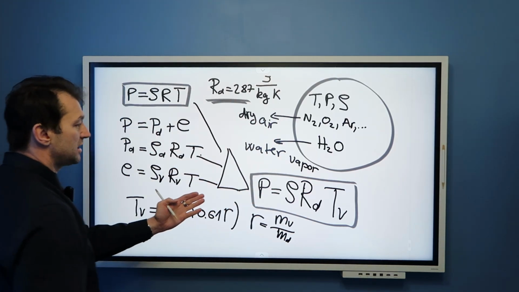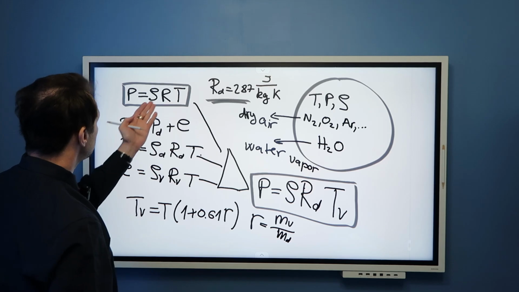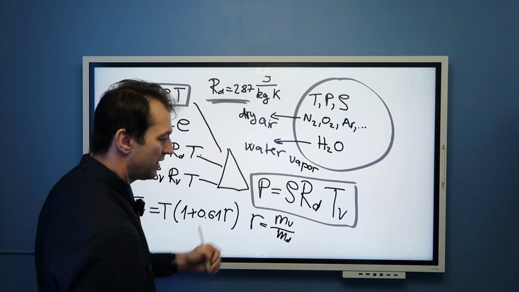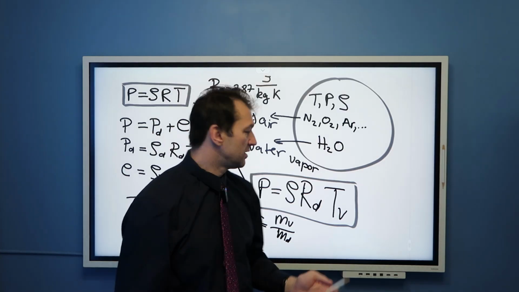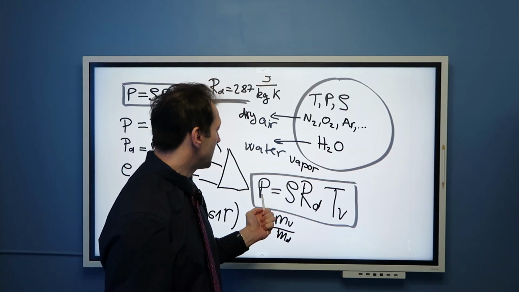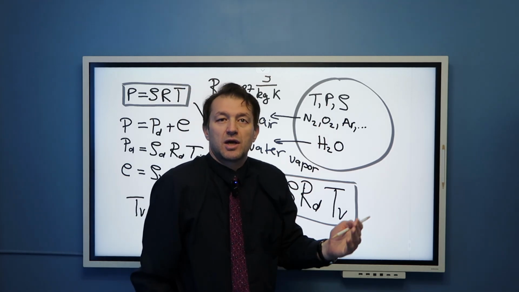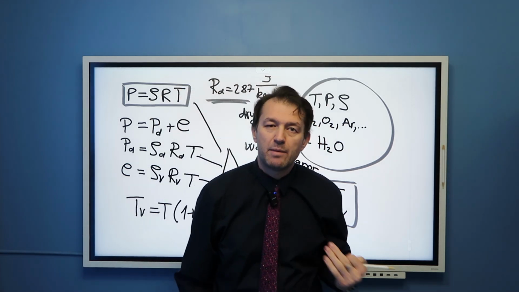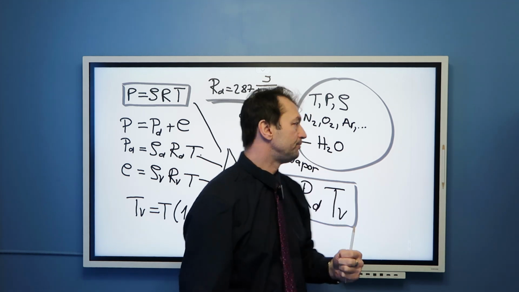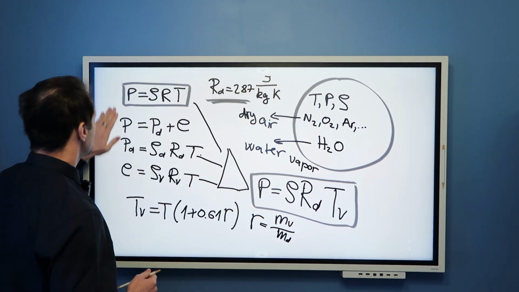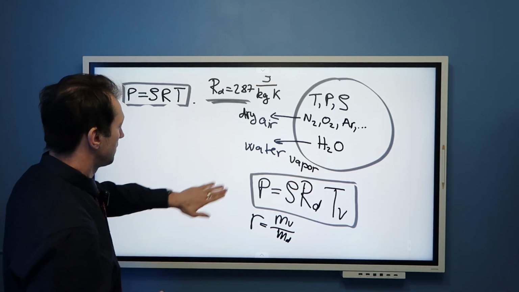Equation of state is beautiful because whether you want to use this one, this one, this one, or that one, it gives you a very simple algebraic equation that combines three very important quantities: temperature, pressure, and density. And you can now calculate a number of beautiful phenomena in the atmosphere or even in your room. Let me just give you an example where you can use it.